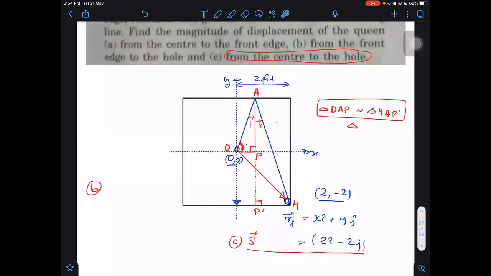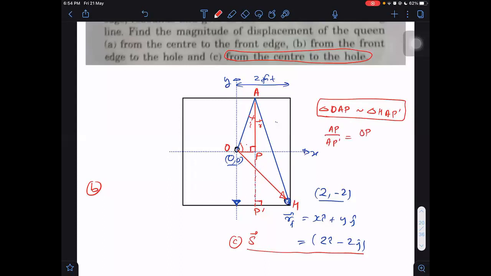Angle, angle, edge. Then angle similarity we will be getting, and these are similar triangles. If these are similar, then I can tell one more thing, that the sides will be in the same proportion. For example, if I say AP side length divided by AP dash side length, that will be equal